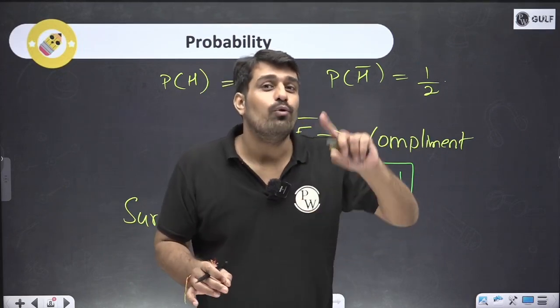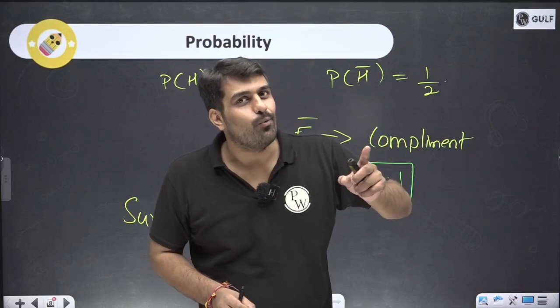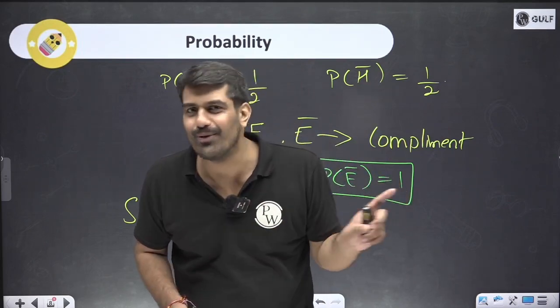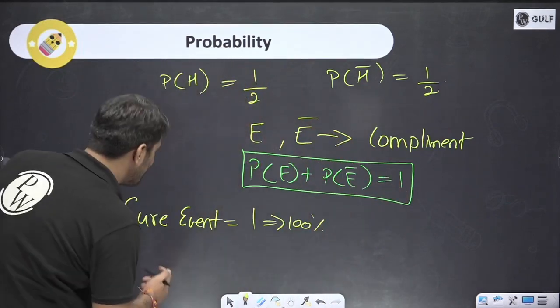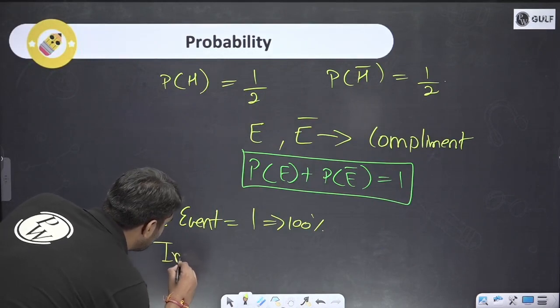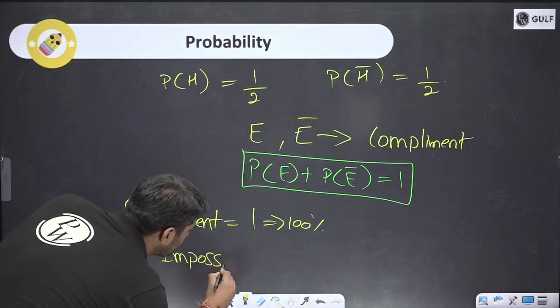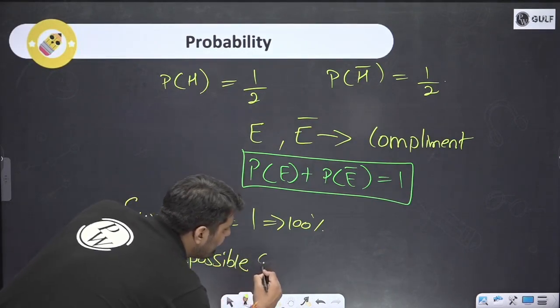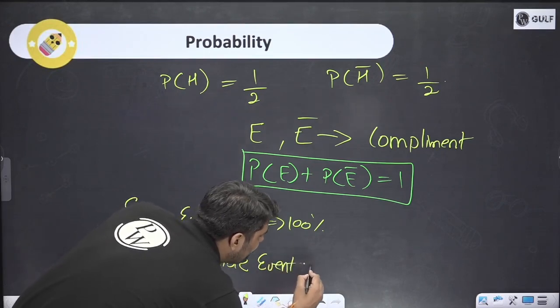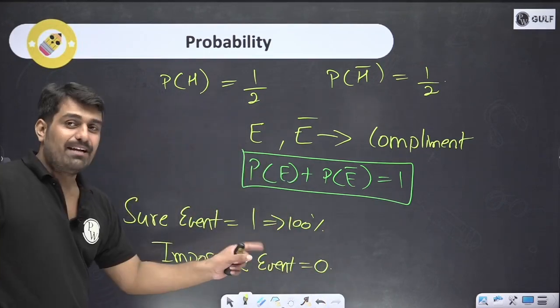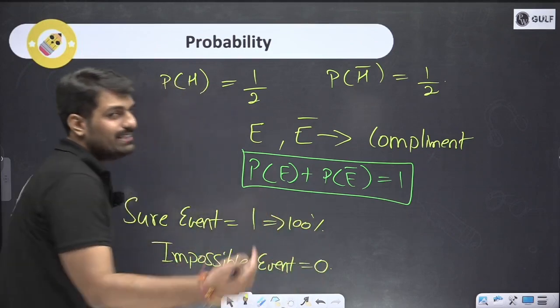like the event where we are talking about the sun rising from the west. No. That is not going to happen. So, that is an impossible event. Impossible. And for the case of an impossible event, the probability is simply 0. That means 0% or simply 0.